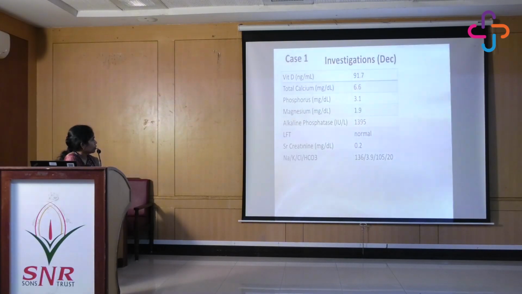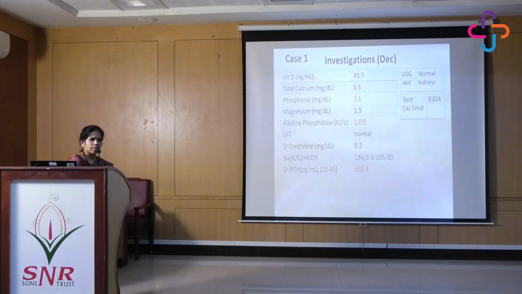So the investigations from our side showed vitamin D levels which were quite high, but hypocalcemia, hypophosphatemia, high alkaline phosphatase, normal LFT and RFT. Ultrasound abdomen showed normal kidneys, no nephrocalcinosis. Urine spot calcium creatinine ratio to rule out hypercalciuria was also negative. Parathormone levels were high, which is expected, secondary hyperparathyroidism due to the low calcium levels.